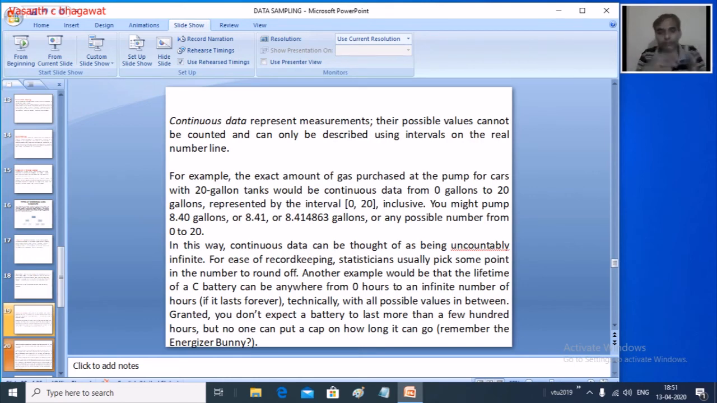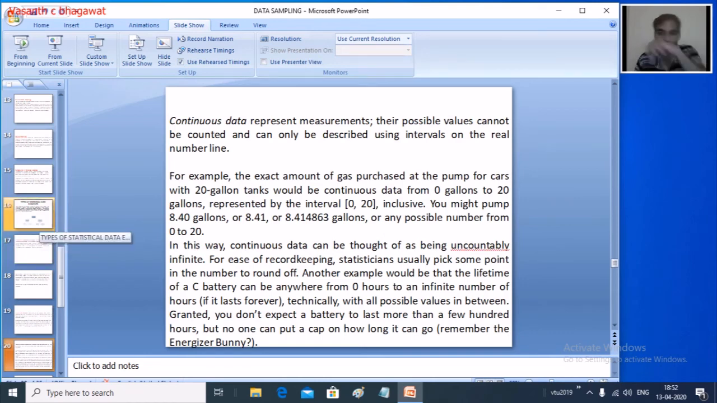Let us say the best example is: what is the temperature in your city right now outside? If you say it is 34 degrees, is it exactly 34 or is it 34.12? It might be 34.12 or it might be 34.28. So between one degree and another degree there is an infinite number of temperature values. So it becomes a continuous data. It is not discrete, it is continuous data. So these are the two types of data we have under numerical, called continuous data and discrete data.